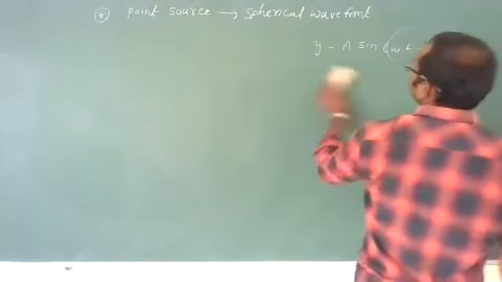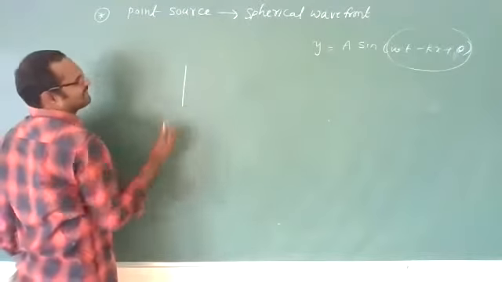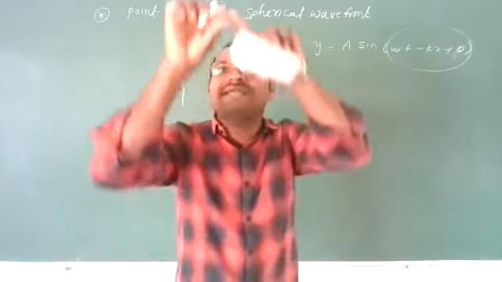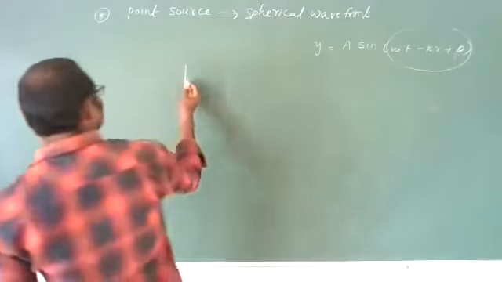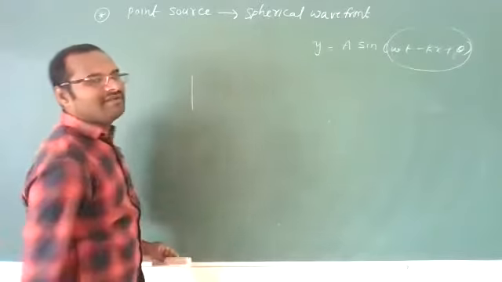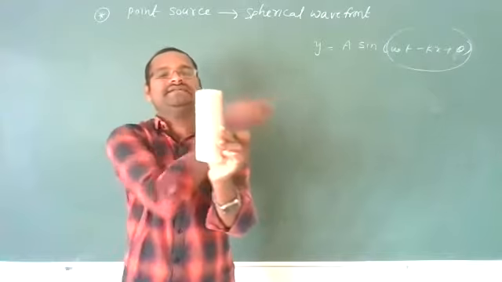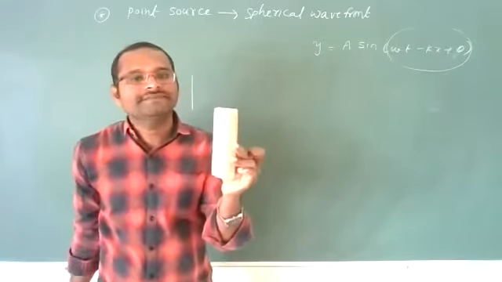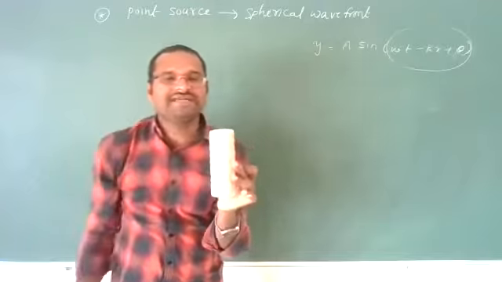Now let us imagine there is not a point source but a line source, like a tube light. This tube light is emitting light. How will it emit? It will emit three-dimensionally, around its spherical surface.